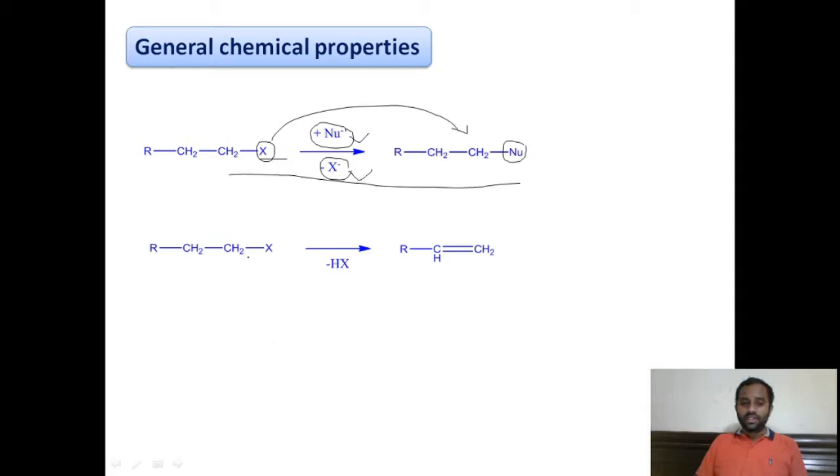Of course our alkyl halides will also undergo elimination reaction, right? Here we can write this X here also, right? You need not bother about it. What happens here?